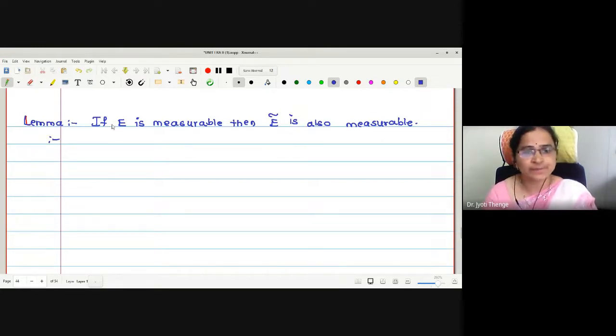Now what is given? The set E is measurable is given to us, and the job is to prove that the complement of the set is also measurable. First we will write what is the meaning of E is measurable.